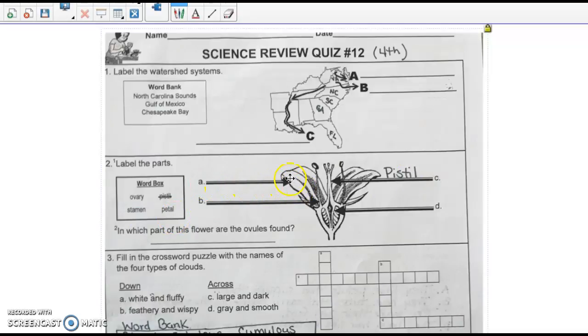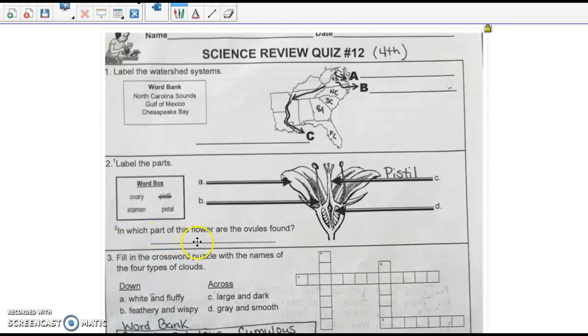So take a look at A. That is this piece right here. You need to decide, is that the ovary, the stamen, or the petal? Write it right there on the blank. B is pointing to this guy right here. Is that the ovary, stamen, or petal? D is pointing down here to this part. Is that the ovary, the stamen, or the petal? Write them in.